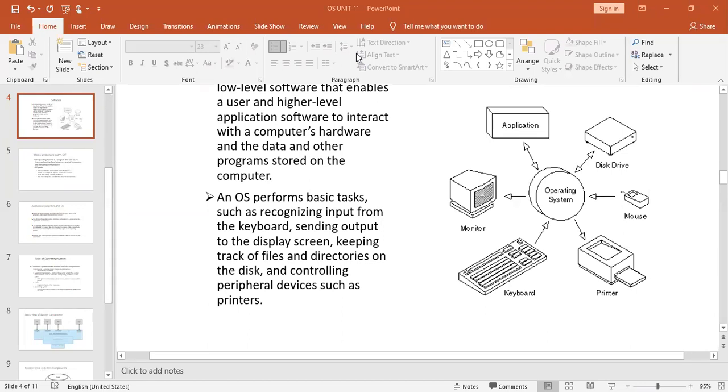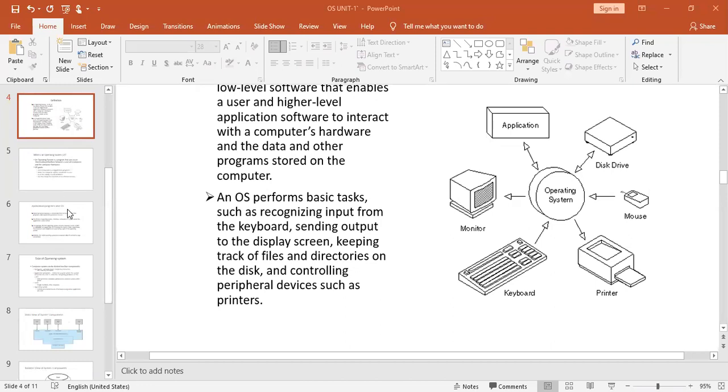So is it okay? Right. So as far as this definition is concerned, is everybody clear? What exactly is the definition of an operating system?